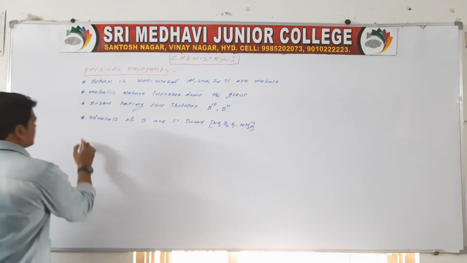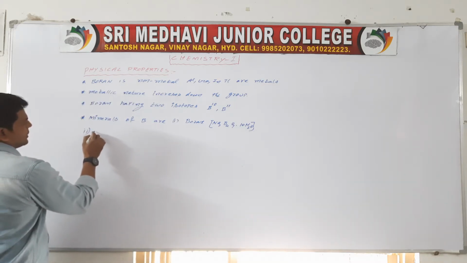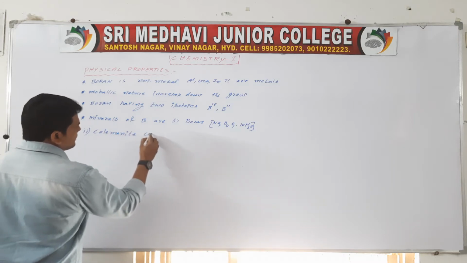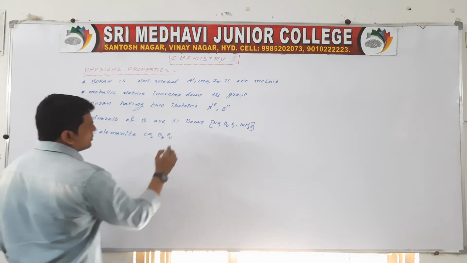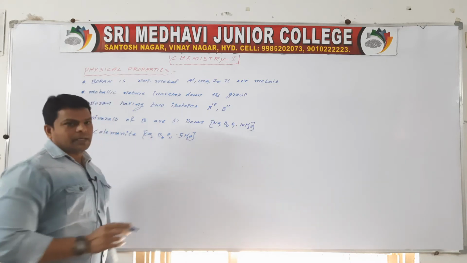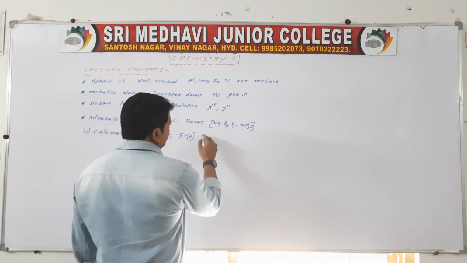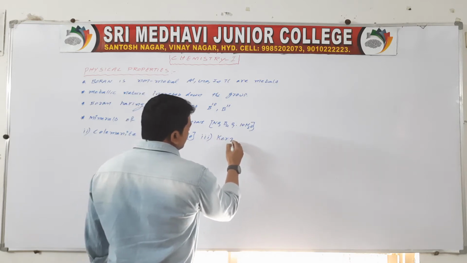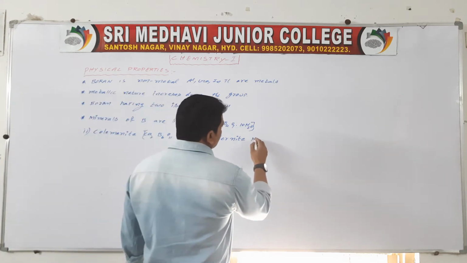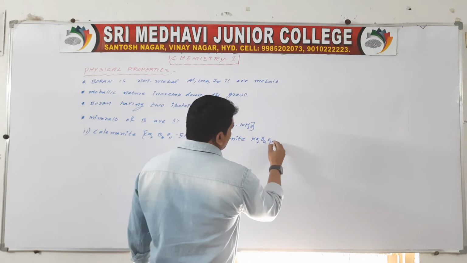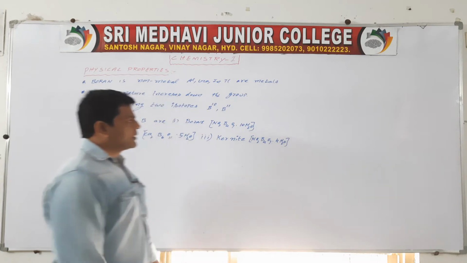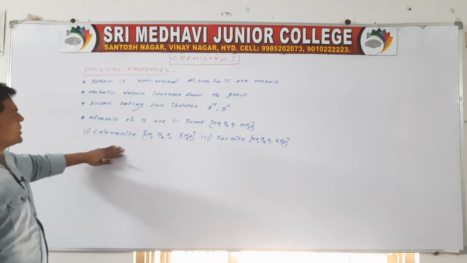The second one is colemanite, Ca2B6O11 5H2O. Next, the third one is kernite, its molecular formula is Na2B4O7 4H2O.